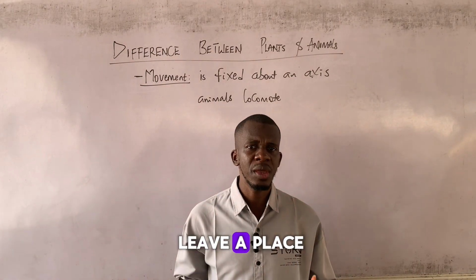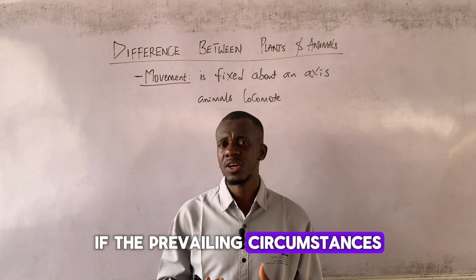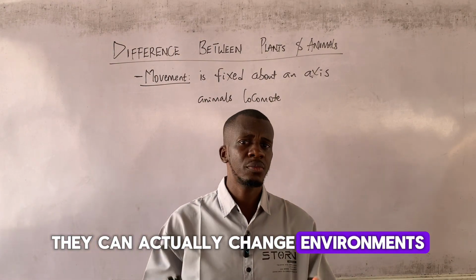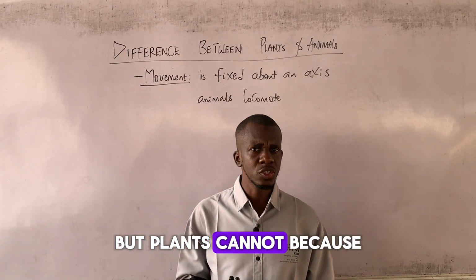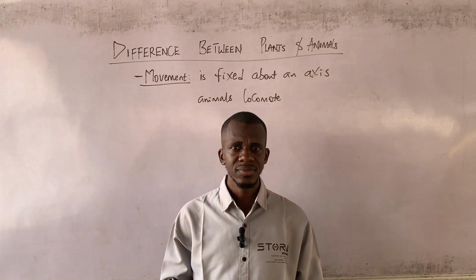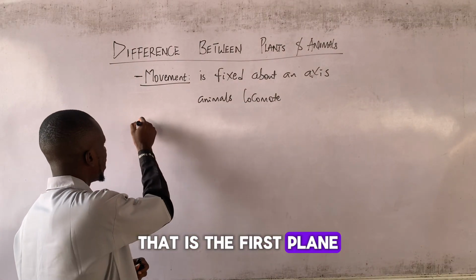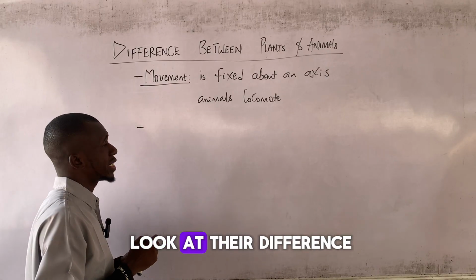Animals can leave a place if the prevailing circumstances become unpalatable. They can actually change environments. But plants cannot because they are fixed. You get that now? Very good. Now, that is the first plane on which we will look at their difference.